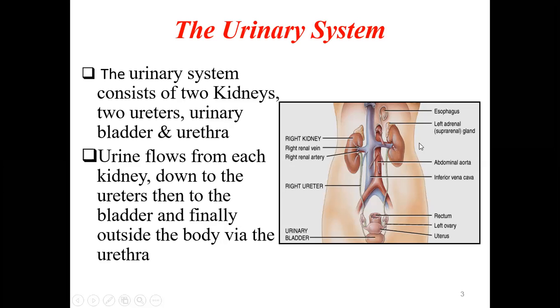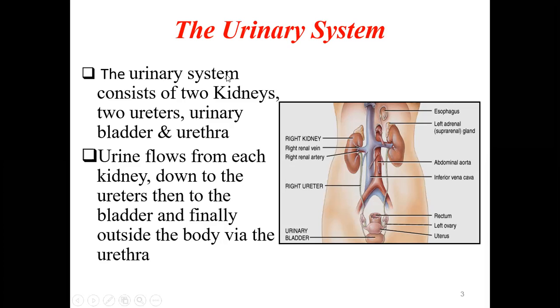So these are the four structures: a pair of kidneys on either side, then a pair of ureters, then the urinary bladder, and finally the urethra. So these four organs will be helping in the formation of what we call the urinary system.